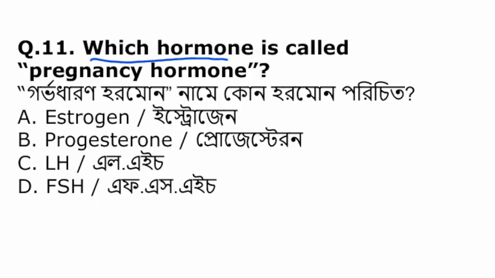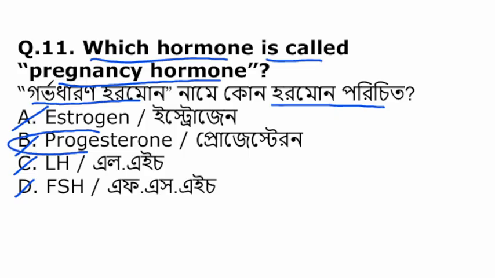Which hormone is called pregnancy hormone? Estrogen, progesterone, LH, FSH. The progesterone is also known as the pregnancy hormone, which is very much responsible for the pregnancy.